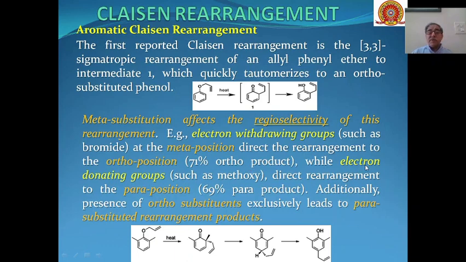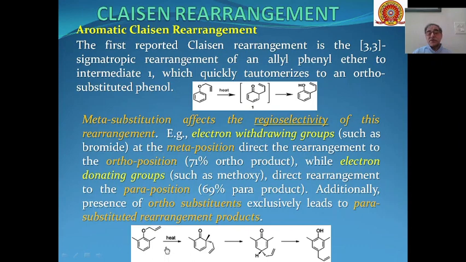Similarly, if we are having electron donating groups present, such as methoxy or methyl or anything like that, then the rearrangement will take place at the para position, and 69% of the product will be formed as para product. Additionally, if there are ortho substituents present, this will lead exclusively to the formation of para substituted rearrangement products.